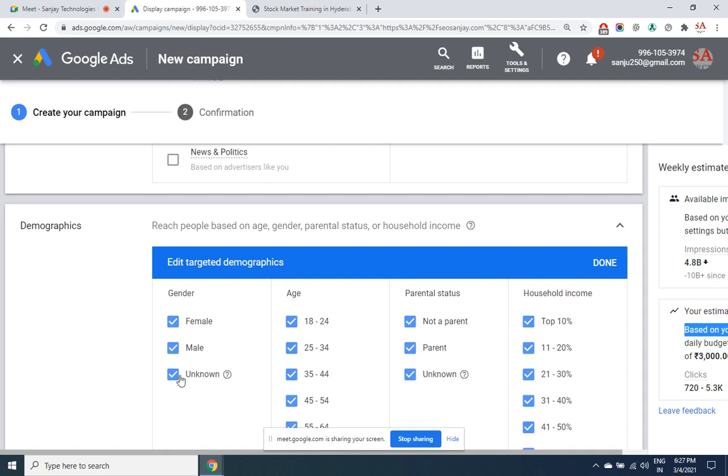Don't take unknown as some other word there. Unknown here means Google is not sure about the identity of the person because he may not be using Google services, so that profile details are missing. So you're not sure whether it's male or female. Do you want to take a chance to display ads to them? No. I want the ads to be displayed only to males where Google is sure shot, confirmed. Between an age group of 15 to 44 because my products are meant for young people. Imami face wash, let's say.